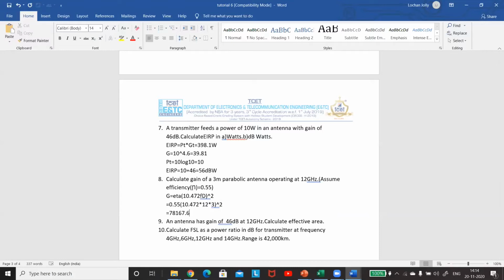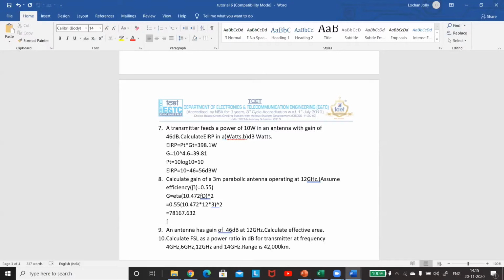Yes, ma'am. Ma'am, you have to substitute gigahertz only. Yeah. In this formula it is only gigahertz. नहीं तो अगर हम वो normal formula use करेंगे जो मैंने last time किया था, lambda equal to c by f, तब तुमको 12 into 10 to power of 9 लेना पड़ेगा. Okay, ma'am. ये formula में f is in gigahertz and d is in meter. And you can even express this in dBs as, how much will be the value? 10 log of G, 48.93.